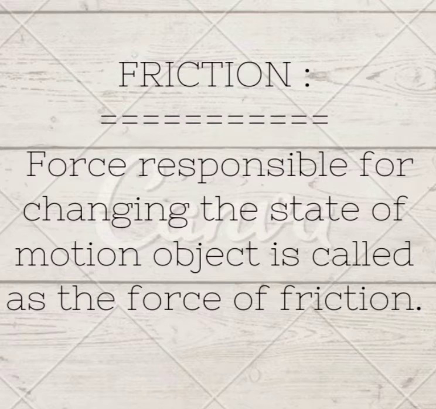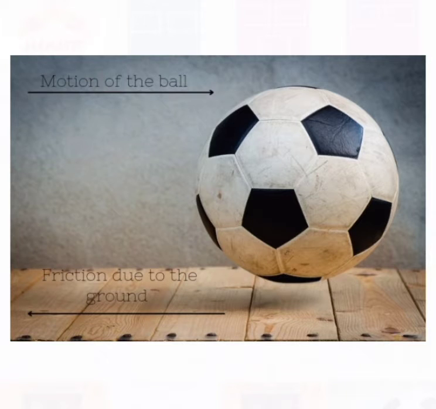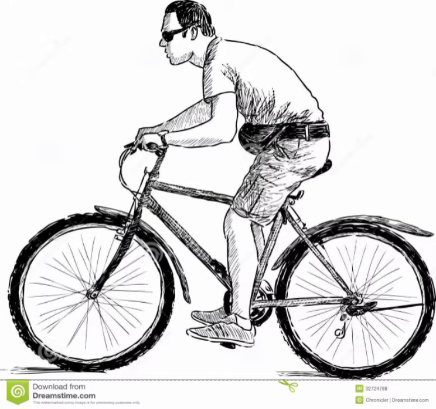Force responsible for changing the state of the motion of the objects is called the force of friction. Example, when the ball moves with a particular speed and stops at a particular distance, it occurs due to friction. There will be contact between the ball and the ground. It makes the object stop after some time by slowing down its speed. Not only the ball, we can give many examples for this like chalk and the ground, bottle and the ground, etc.